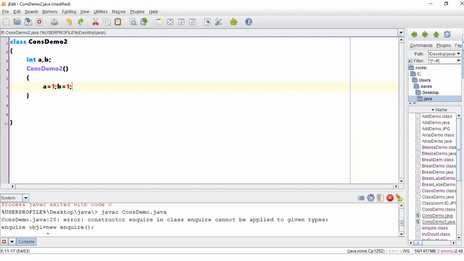This is the default constructor. System.out.println. I'm just interested in printing the sum of a plus b. Or let us consider product.